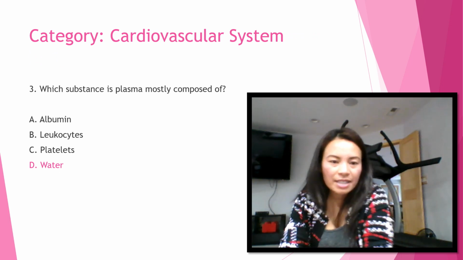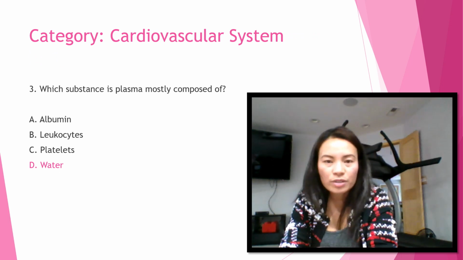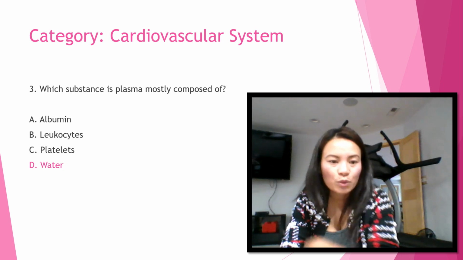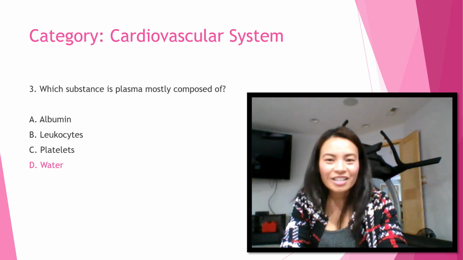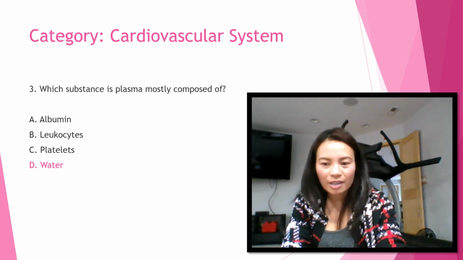Which substance is plasma mostly composed of? The correct answer is water. So roughly 92% of the plasma in blood is made of water. This is what contributes to the fluid nature of plasma as an extracellular matrix in blood.